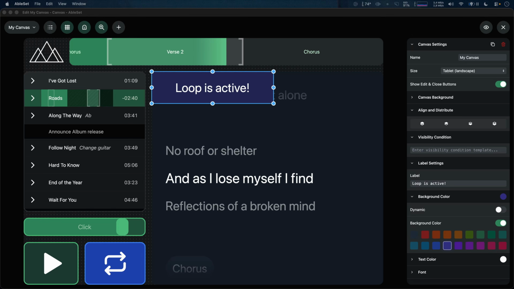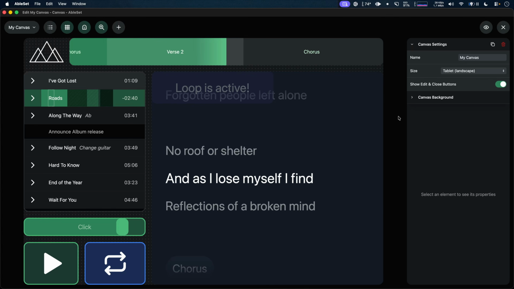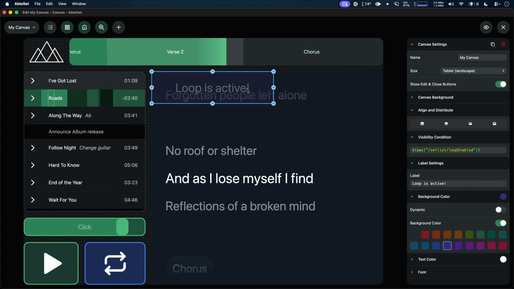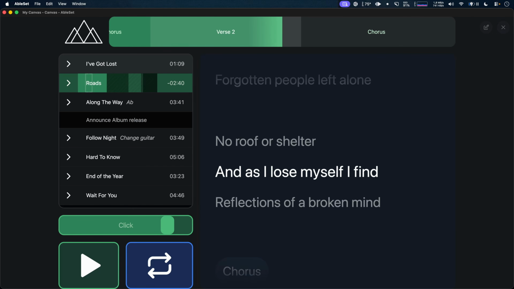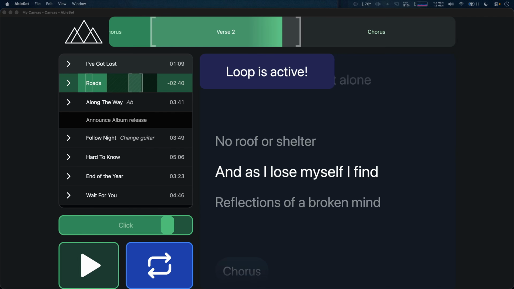Now when I disable the loop, you'll see that this element slightly fades, but it doesn't disappear completely. This is just so we can still edit it when it's not visible. If we want to hide the element completely, we can click this button, and that hides hidden elements completely. And now if we go to the canvas view, we have an element that shows us if the loop is active or not.